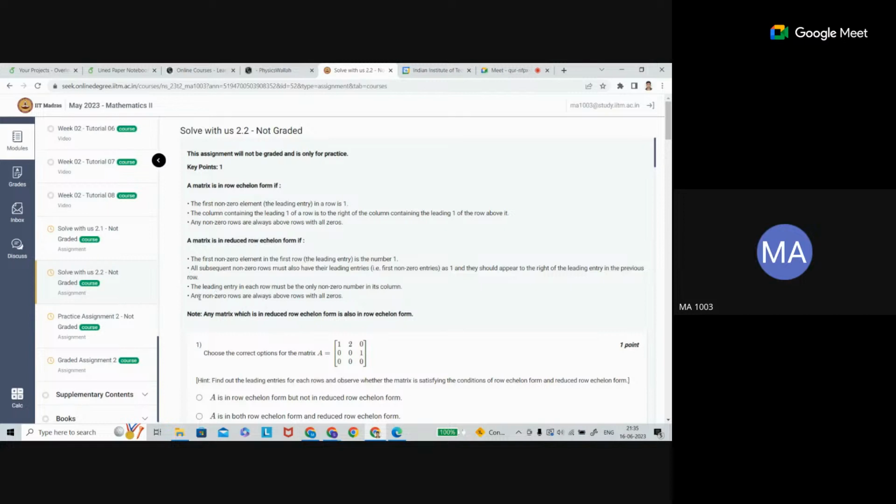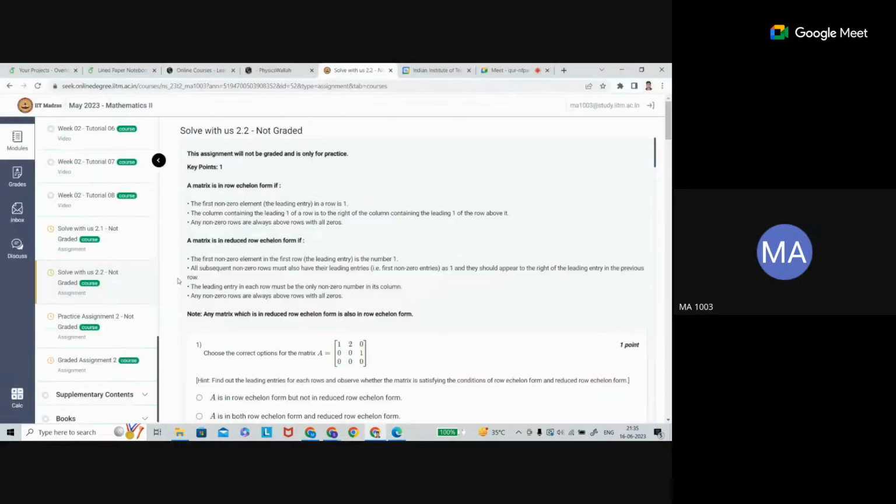In the row echelon form, only 3 things are there: 1, 2, 3. But in the reduced row echelon form, one extra thing is there. The third condition here is also the same: any non-zero row is always above the zero rows. So this fourth condition is the extra one needed for the reduced row echelon form. What is the extra thing? Whatever I am saying: above and below should be 0.